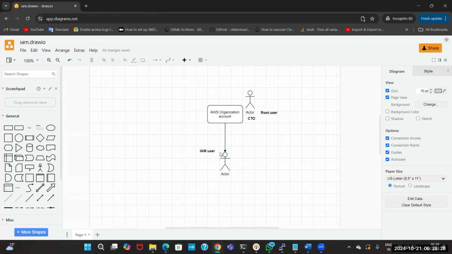Let's take an example of a political party. You have joined a political party, whether it is Republican or anything. Joining the political party is a different thing, and having a position in the political party is a different thing. The user will be considered as the user which is created by the CTO.